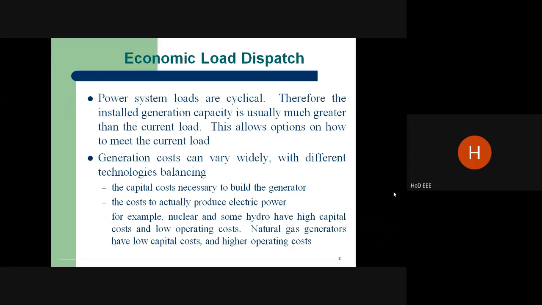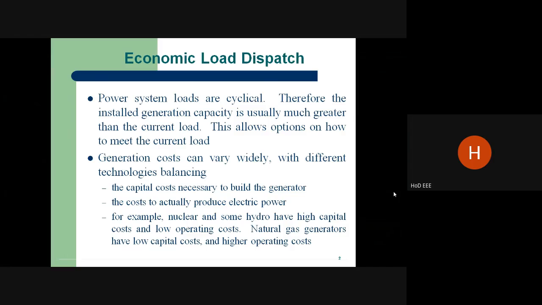So we have to meet the demand from the generation capacity. Definitely the installed capacity should be greater than the current load. It is very, very important. So how are we meeting all our current load with the installed generation capacity? This is given by economic load dispatch. And also we have to generate the power at minimum cost. It is our main objective.